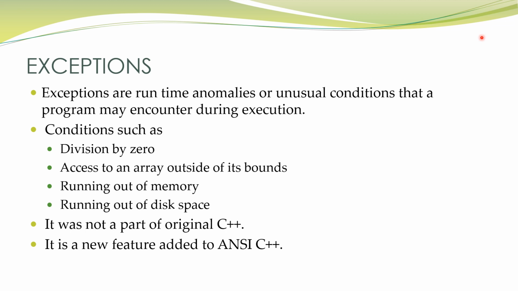So what happens actually is, when we write a program, we just assume that these types of things will happen, so there won't be an error. But suppose I am asking you to enter some value between 1 to 10, but you entered the value 11.